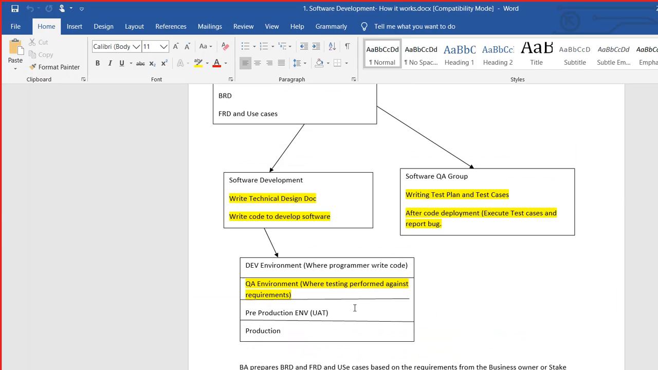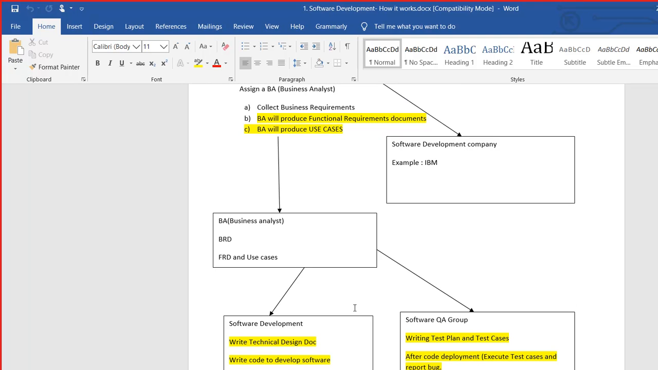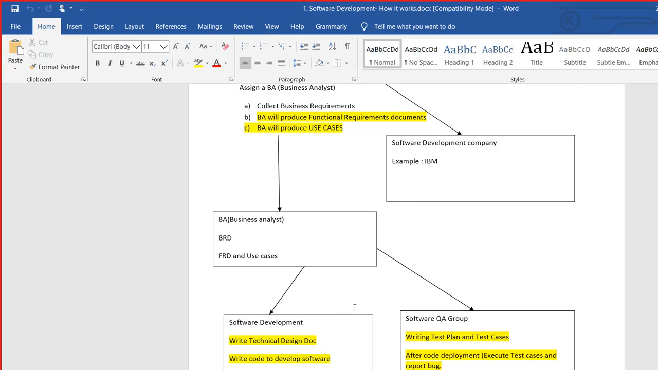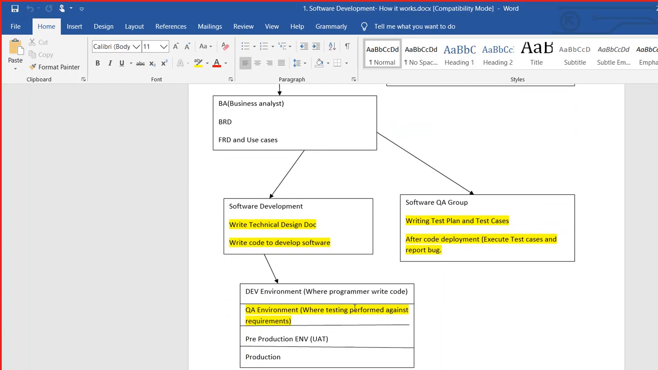You will be required to give me five to ten minutes in the next class. I'll be trying to verify your knowledge. You'll be explaining what is a BA, what are use cases, what do the developers do, what do the testers do, code deployment, how the code gets deployed, what is the test environment, what is the QA environment, what is the development environment, what is the production environment, what is the pre-production environment. Basically that's all for today.